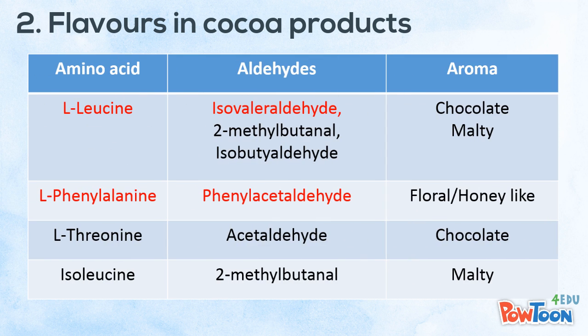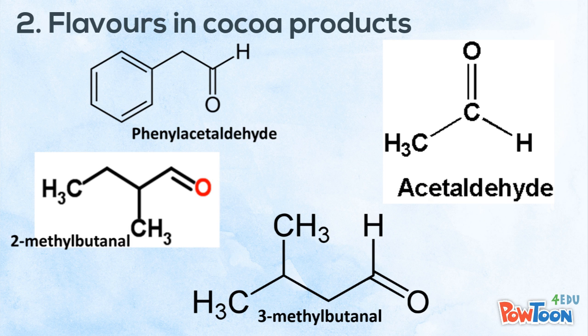Major amino acids are leucine, phenylalanine, threonine, and isoleucine, in which leucine and phenylalanine are the two most important, with isovaleraldehyde and phenylacetaldehyde as main products. Furthermore, threonine produces acetaldehyde, involved in more complex reactions.